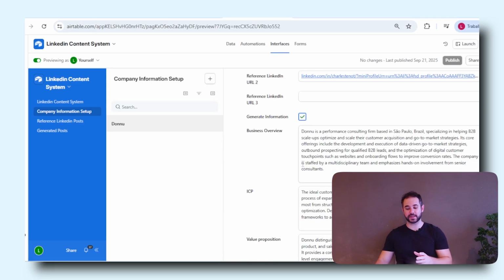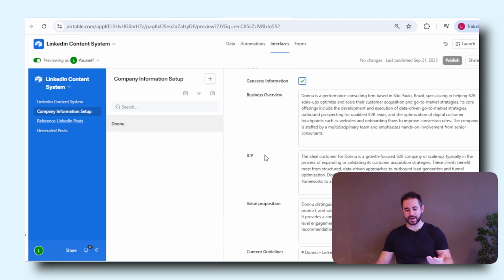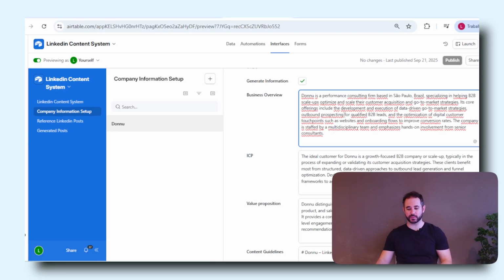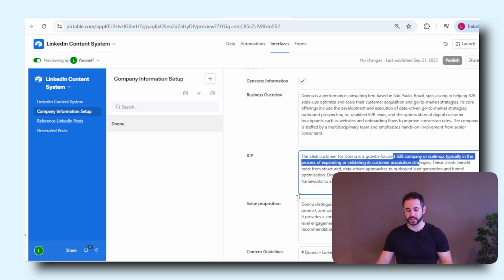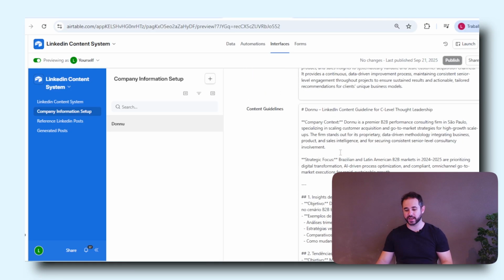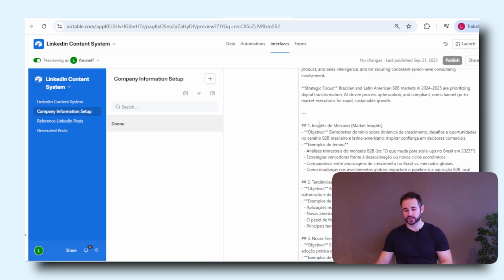So now the system has already generated the business overview, ICP, value proposition, and content guidelines. As you can see here, it's fully editable and it says exactly what we do, right? So we are a performance consulting firm. We're based in Brazil. Some of our ICPs are B2B companies, the value proposition that we bring, and content guidelines that we can use. So that will make sense for us, right?